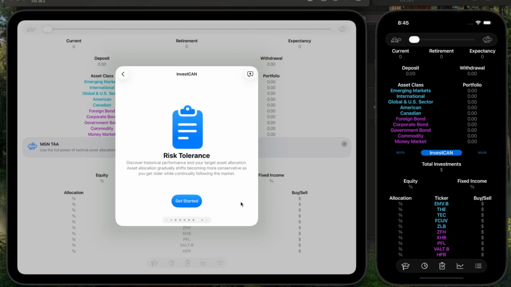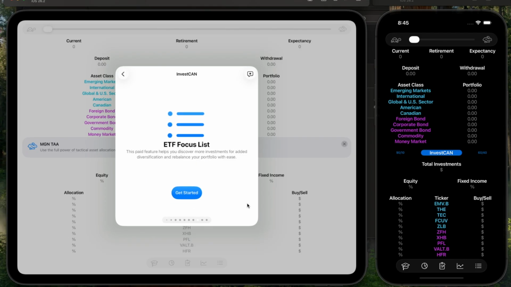In the risk tolerance part of the app, it takes a look at all the historical data and it's showing you how the stock market performed. It's layering historical index data over ETF performance in each asset class, and it really shows you how much money you can grow on average and how much more standard deviation stocks have than bonds. Stocks are all over the place. They jump around the line, but bonds kind of stay near it.